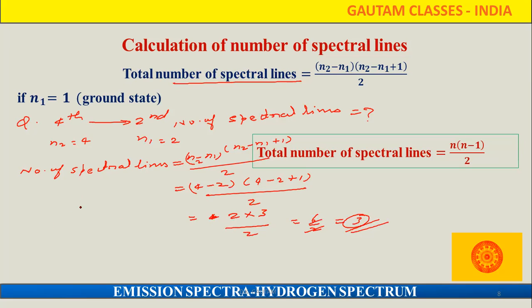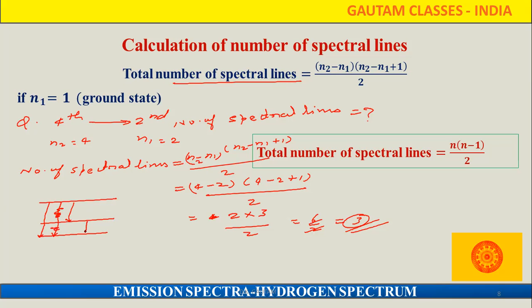We can also observe here: this is the second, third, fourth.